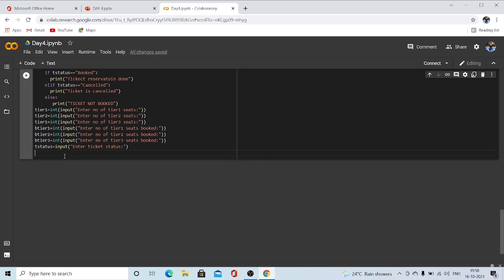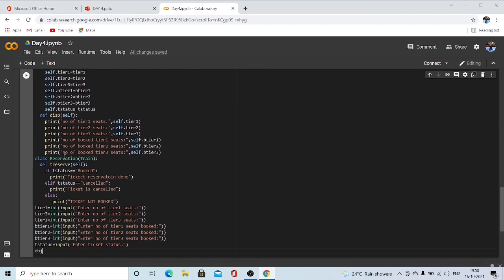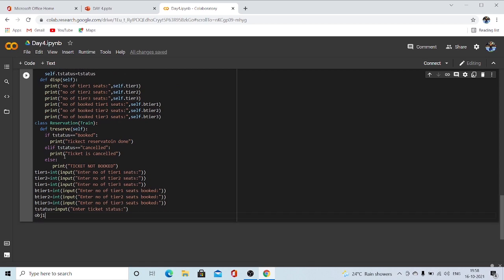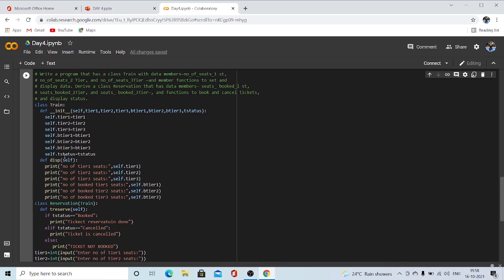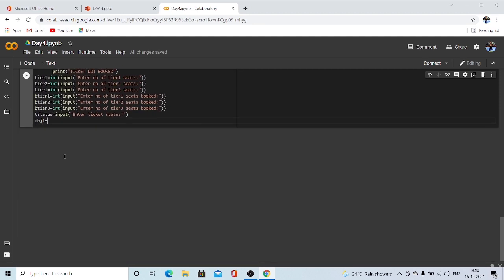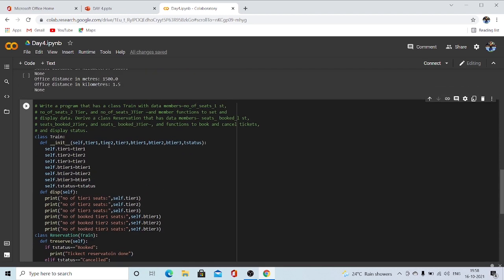Now object 1 is train of all the variables inside. So it will be tier 1, tier 2, T status, everything will be passed.